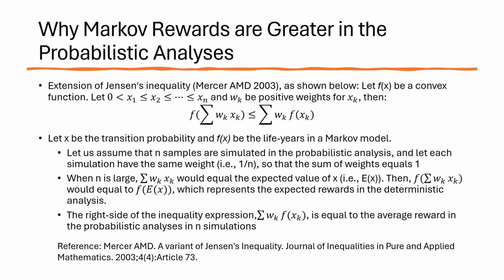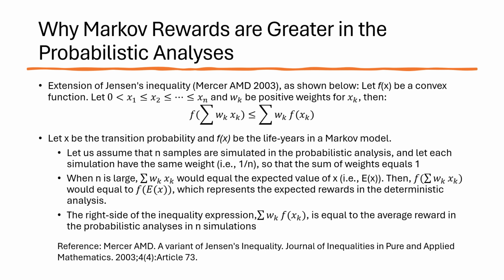Let x be the transition probability and function f(x) be the life years in a Markov model. Let us assume that n samples are simulated in the probabilistic analysis, and let each simulation have the same weight and the sum of weights equals 1. When n is large, the left side of the inequality represents the expected rewards in the deterministic analysis. The right side of the inequality expression is equal to the average reward in the probabilistic analyses in n simulations. Then, we can conclude that the rewards in life years and QALYs of a Markov model from deterministic analysis are less than those from probabilistic analysis, irrespective of the distributions used for transition probabilities.